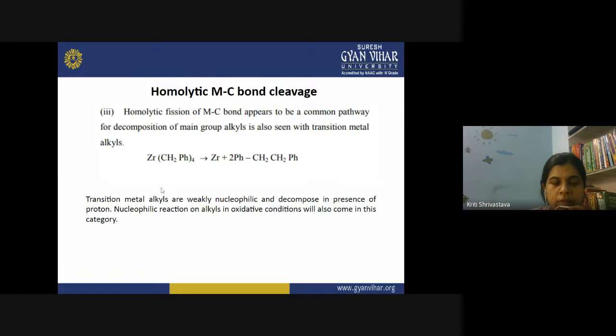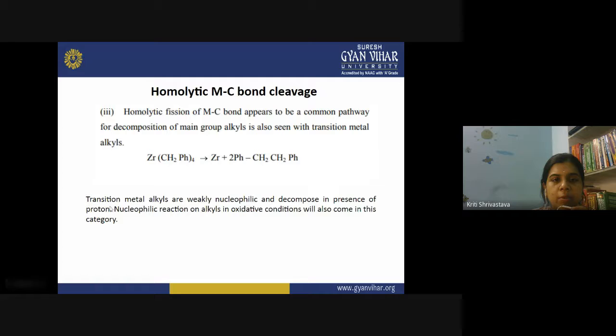So why is this pathway followed? Transition metal alkyls are weakly nucleophilic. They have affinity for the positive charge, and that is why they decompose in the presence of proton. In case of even slight acidity, or if proton is present anywhere near them, then what will happen? They are nucleophile and they acquire that proton.